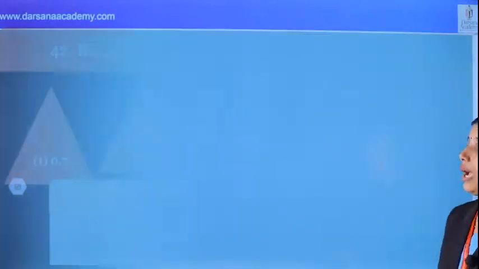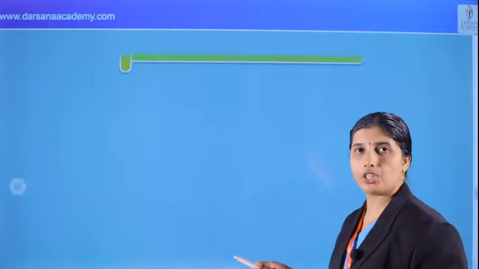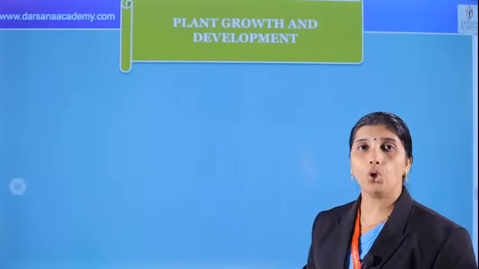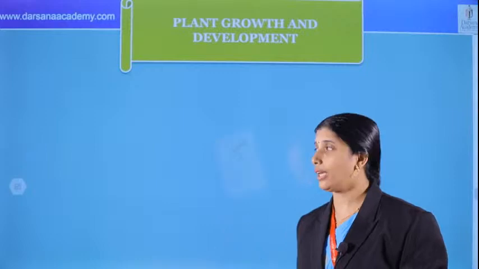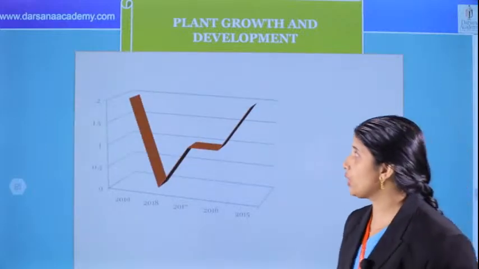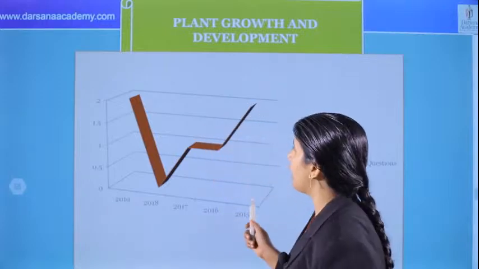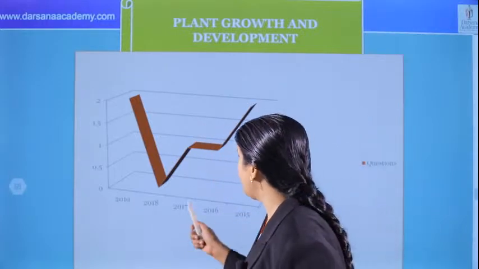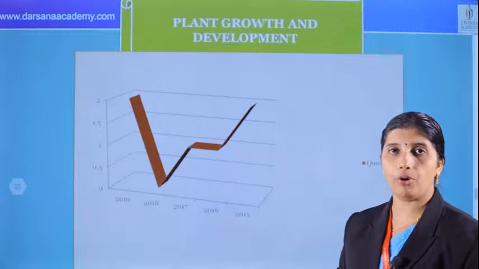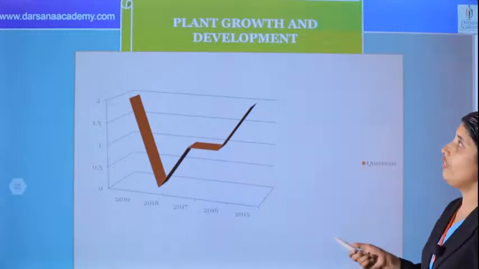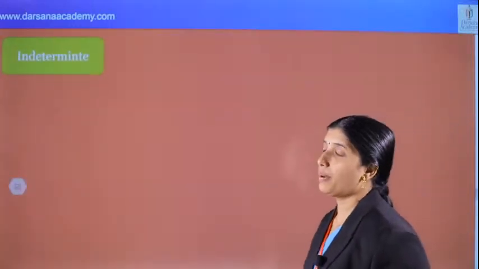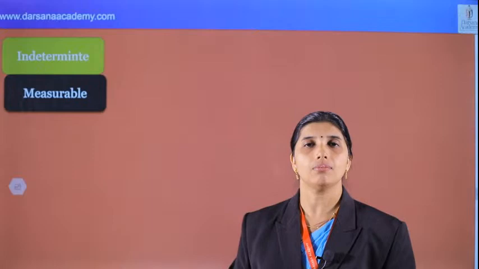And next chapter, the last chapter of +1 botany, plant growth and development, a very important chapter. Going through the previous questions, we can see that in 2019 and 2015 there are 2 questions, and in 2017 and 2016 there is 1 question asked. Very important chapter. What are the different points in this chapter? Plant growth is indeterminate because of the presence of meristem. And growth is measurable.